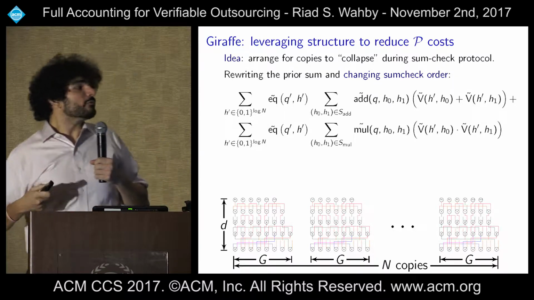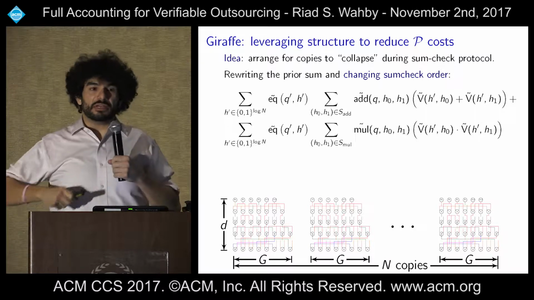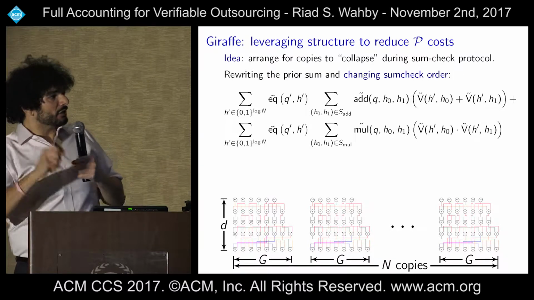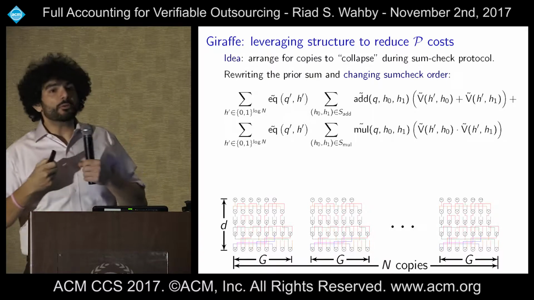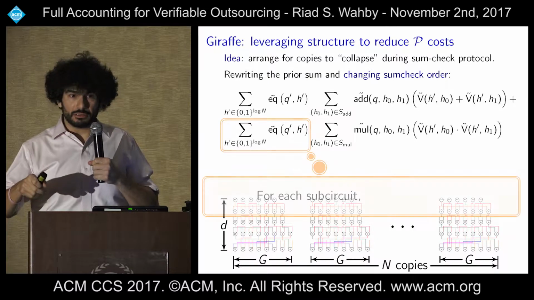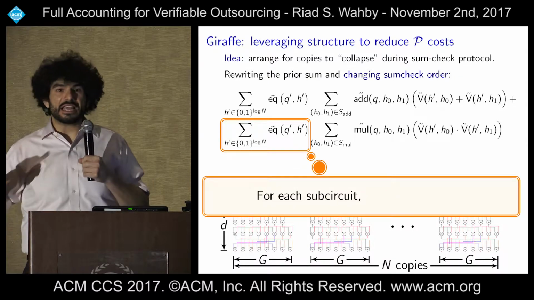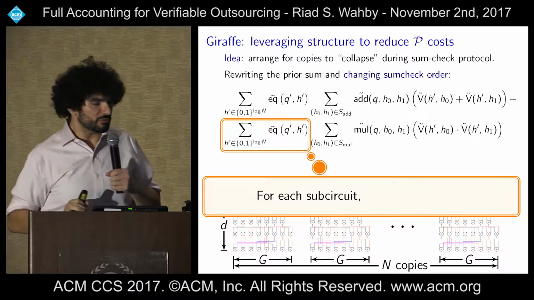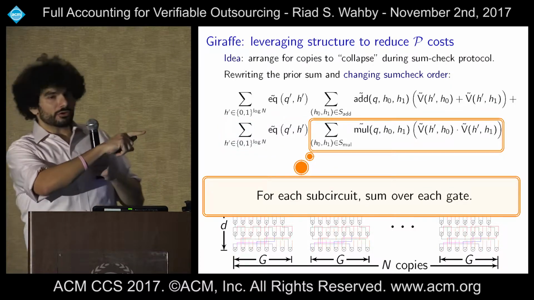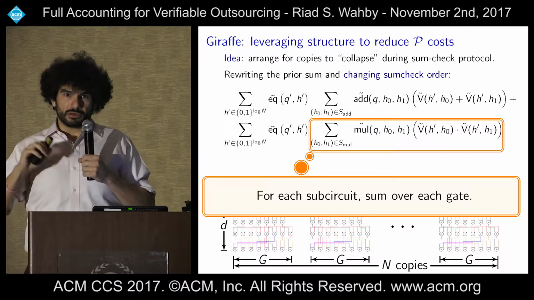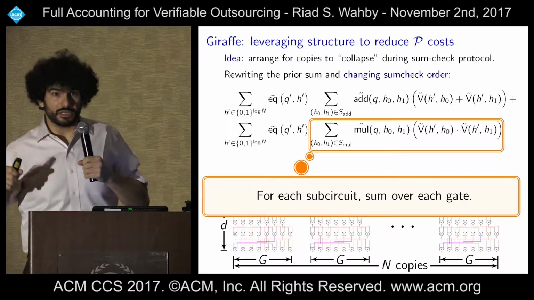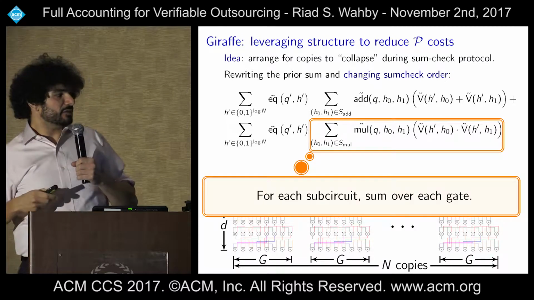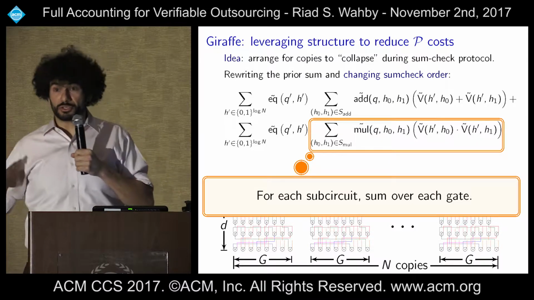Okay, so I'm going to rewrite the sum slightly from the last time. And again, I'll walk you through what it means. And we're going to change the order of the sum check protocol. So now we say for each subcircuit, sum over each gate in that subcircuit. It doesn't seem like we've done much so far, but notice the inner sum has limits that are related to the number of gates in the circuit. The outer sum has limits that are just over this binary hypercube.